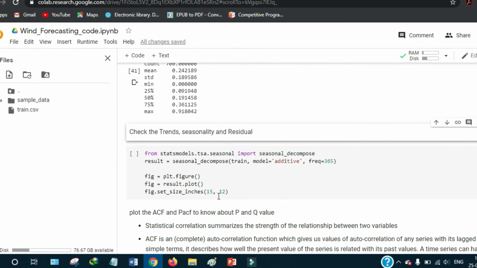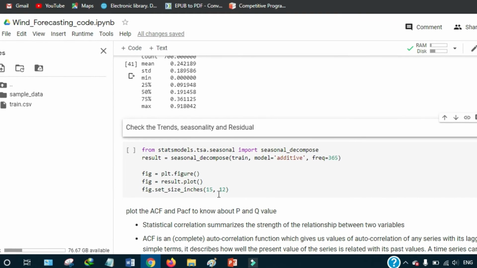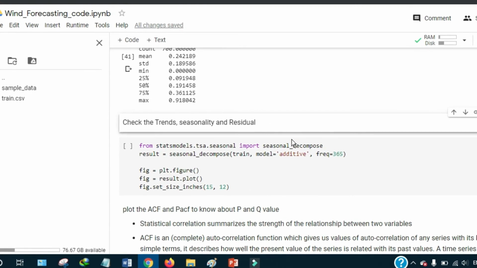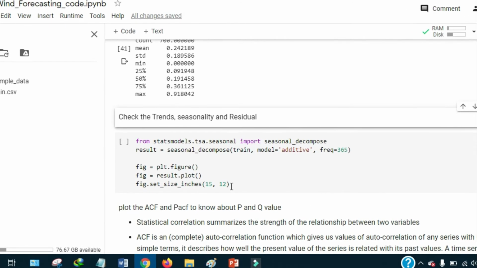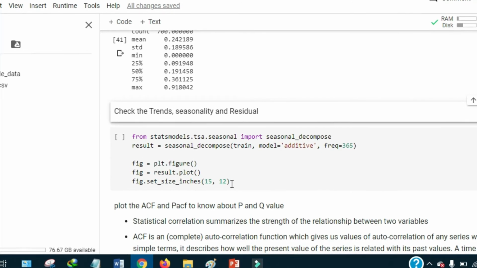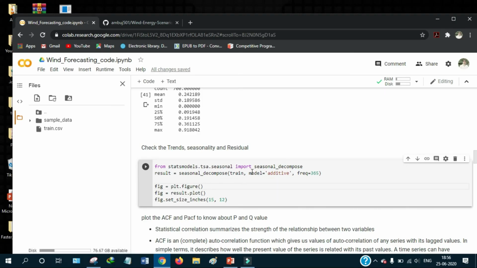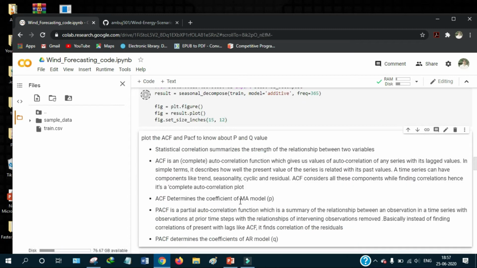To observe these things, we use the seasonal decompose method from the statsmodels library. Basically here I imported the seasonal decompose library. After that I'll put the frequency 365 because the whole data is yearly data. We are finding the pattern in the whole year, so we have kept here 365. After that we just plot this model.